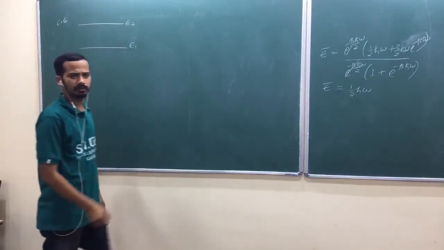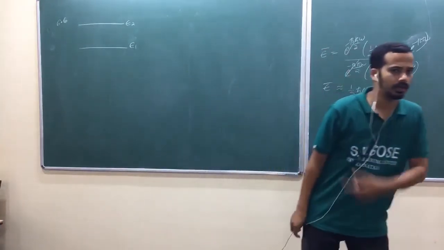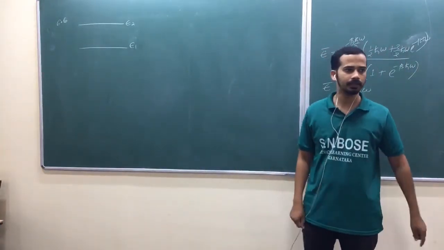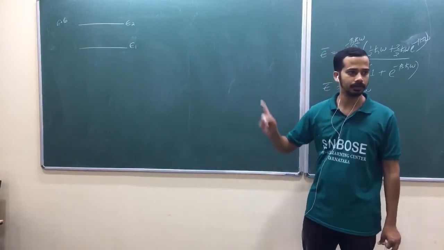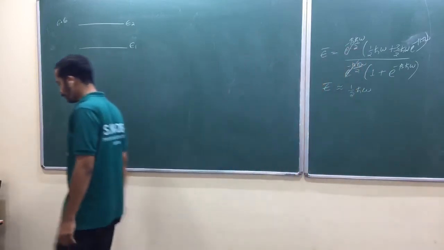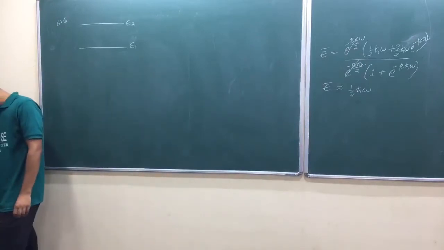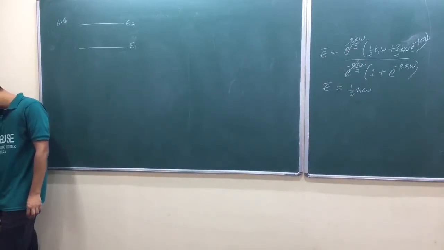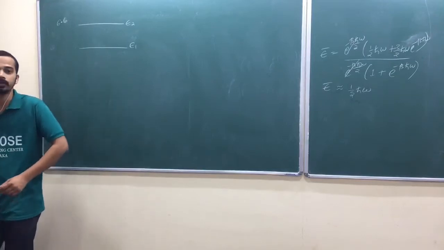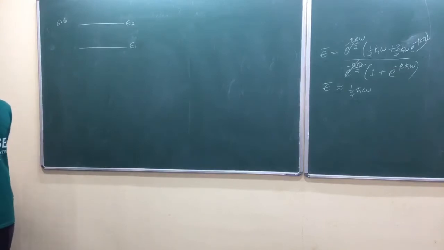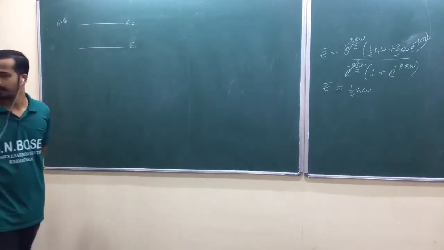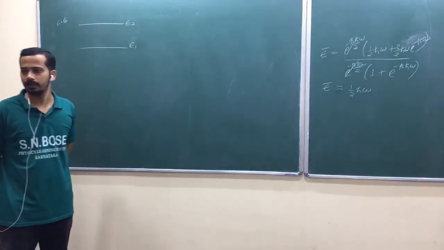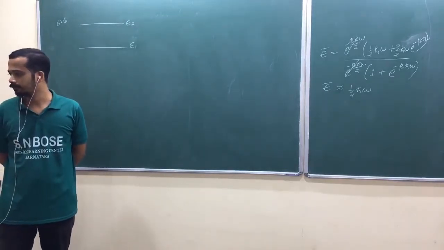Two-level system. The problem is very similar to our spin half particle, isn't it? But it will not be your tan hyperbolic, because E1 and E2 we don't know. They are arbitrary. So without explicit calculation, make a qualitative plot of the mean energy of the system as a function of temperature. Look at here. N particles are there, each particle has this kind of energy.